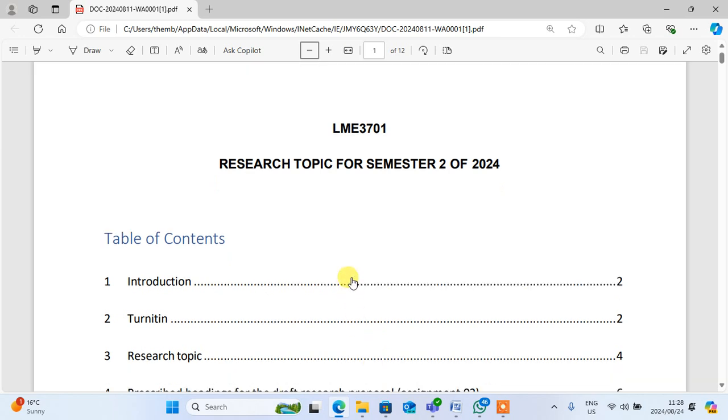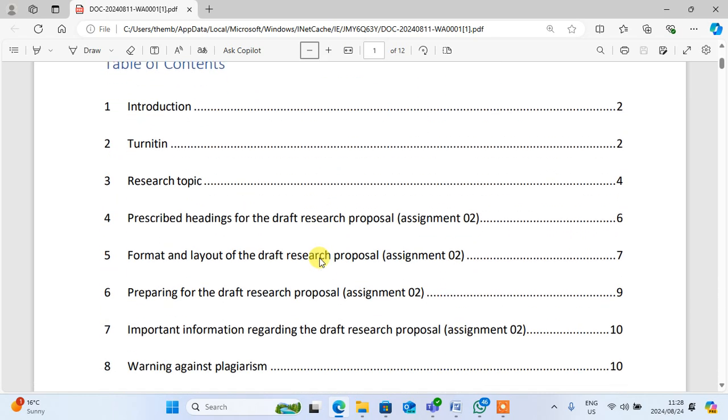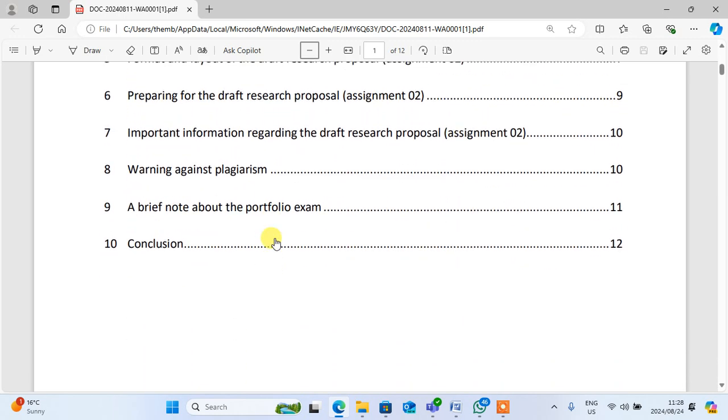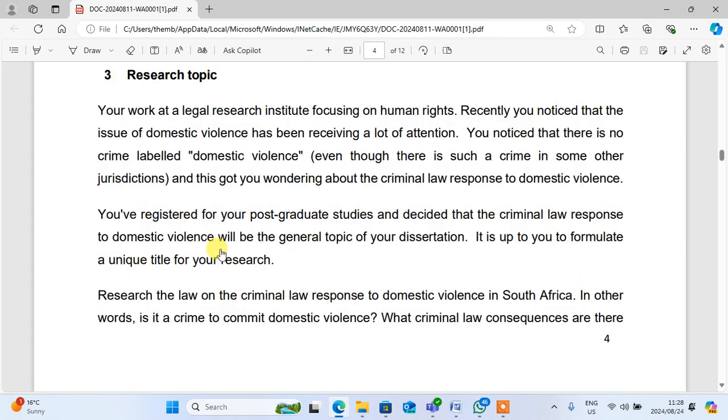LME3701 research topic for semester 2 of 2024. So we have assignment number 2, which we have to deal with. We go to the research topics and we have to read.